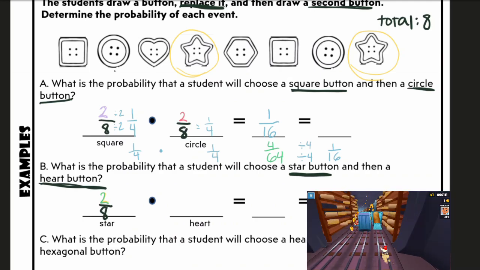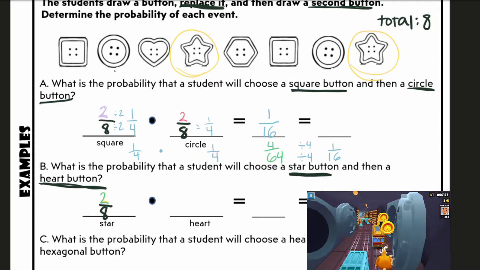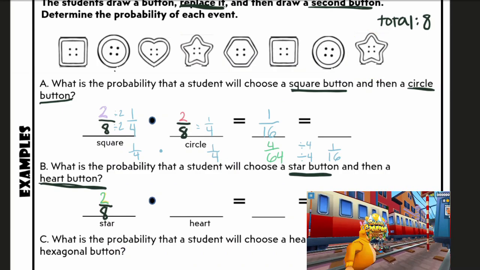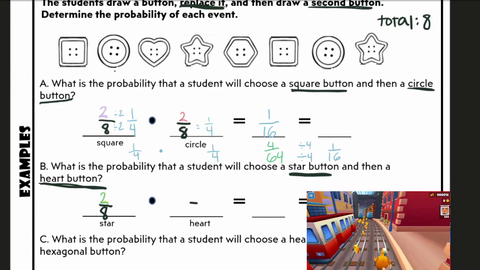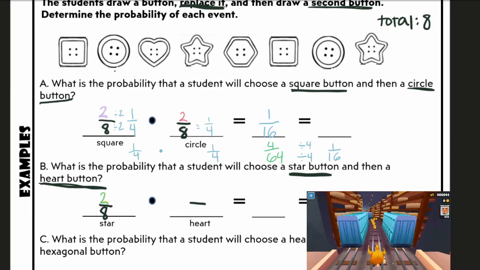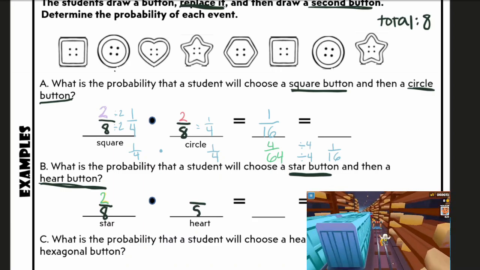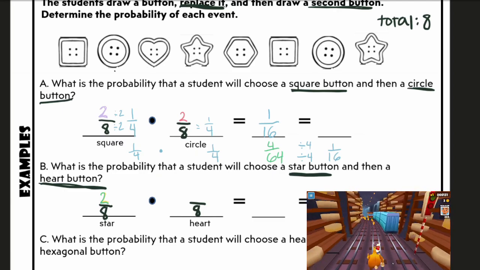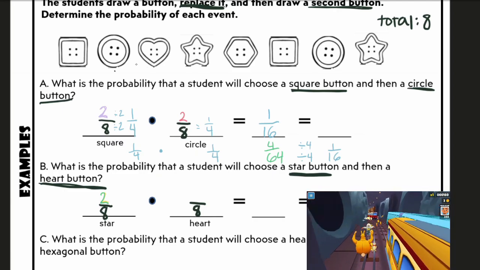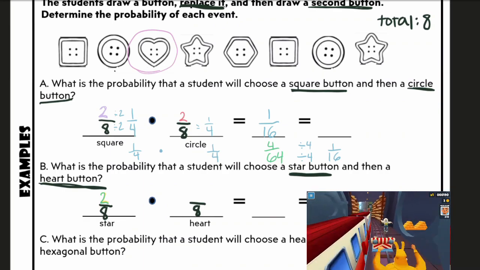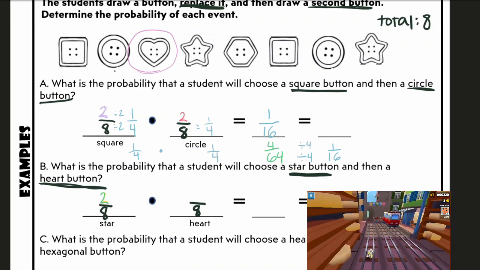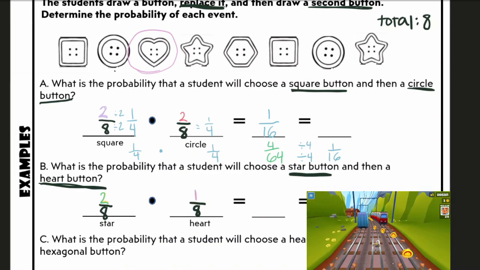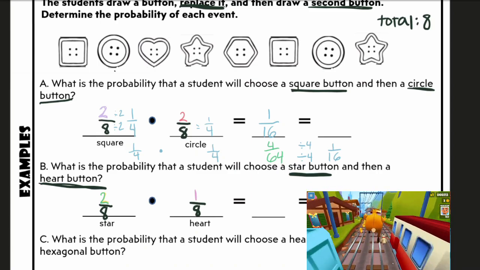Let's look at our second event. I've put back my star buttons, and I'm looking for my heart button. But because I replaced those star buttons, I have a total of 8 buttons still. Now let's look at our heart buttons. I only see 1 heart button here. So I'm going to make that fraction 1 heart button out of the 8 total buttons that I see.